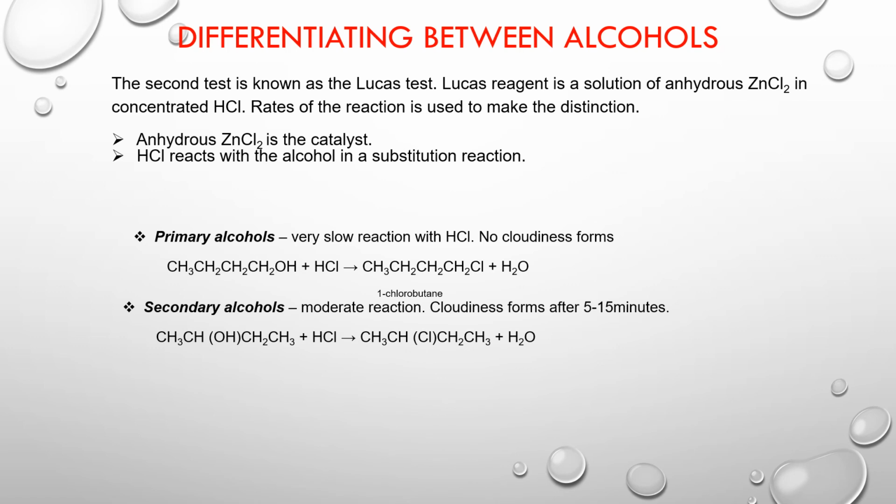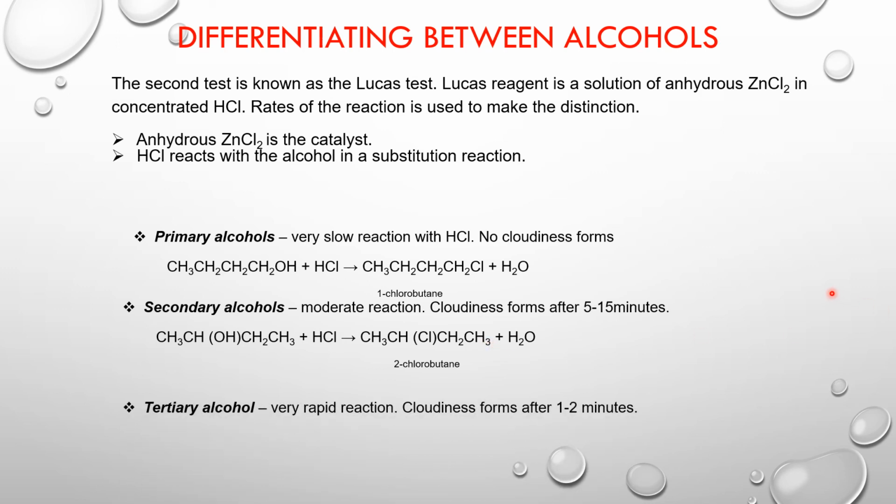Now if you're looking at this reaction here, you can take note of how the reaction has taken place. Notice that this OH that is here has now been replaced by a Cl atom. And then this OH and the H from HCl have combined to give you water. So this molecule that is created here is none other than an alkyl halide, which is known as 2-chlorobutane.